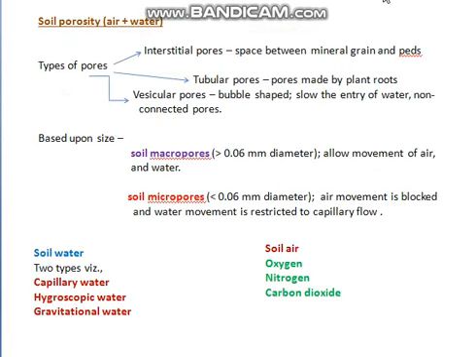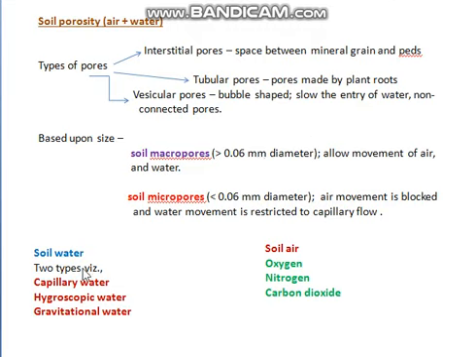Next comes soil porosity. So soil pores consist of air, soil air, and soil water. It could be divided into interstitial pores, tubular pores, and vesicular pores. And based upon size, soil pores could be differentiated into soil macropores and micropores. And I have given the diameter of those soil pores.